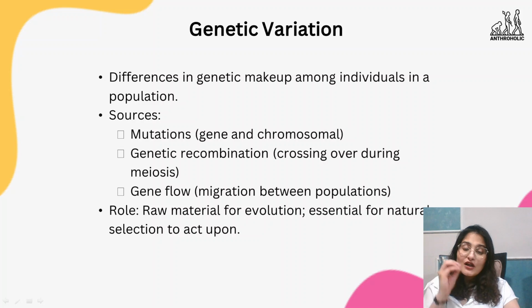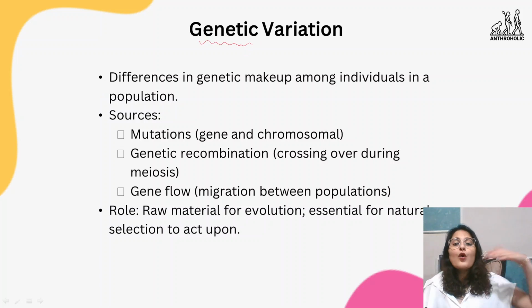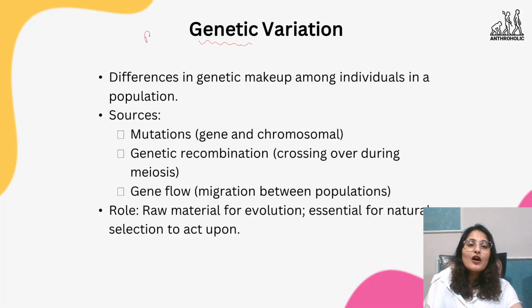Without this, natural selection is non-operable, because variation is very important. As the name suggests, the variation in genes, if that does not happen, what selection will you do? What will you select if there is no option? And options are created from variation. So for us, genetic variation is the raw material of evolution.